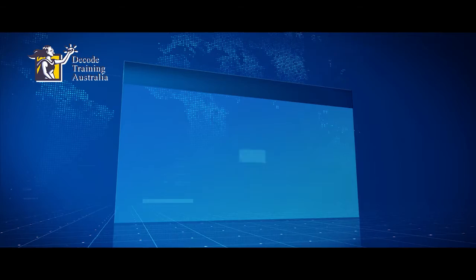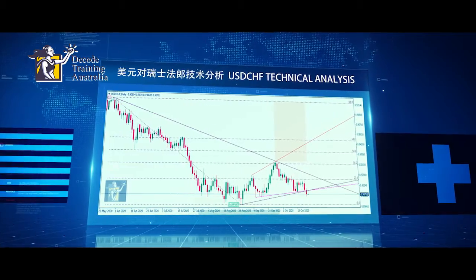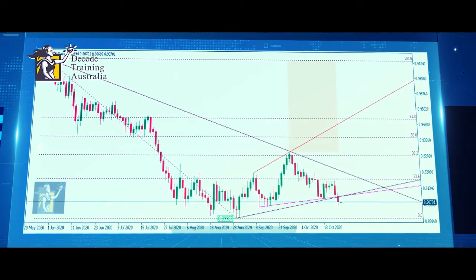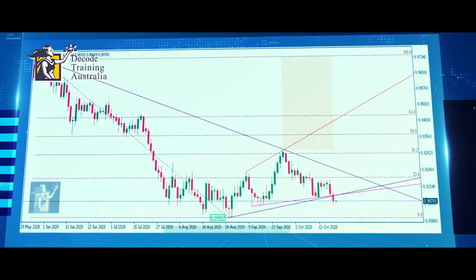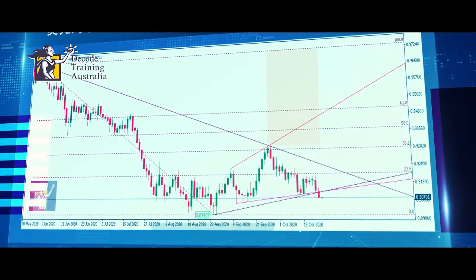Let's have a look. The US dollar rose against the Swiss franc on Wednesday, increasing the price of the US dollar against the Swiss pair to more than 0.9000, ahead of the release of US non-defense capital goods orders excluding aircraft news. Now this pair is currently strengthening around the 0.9070 level.